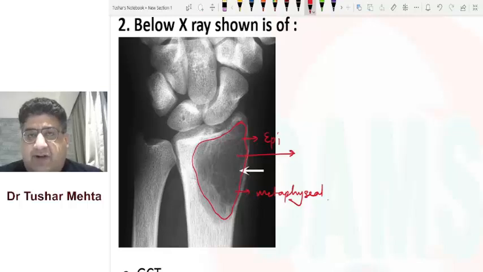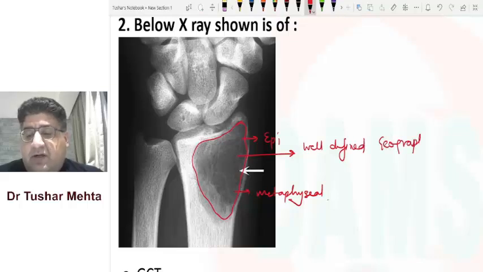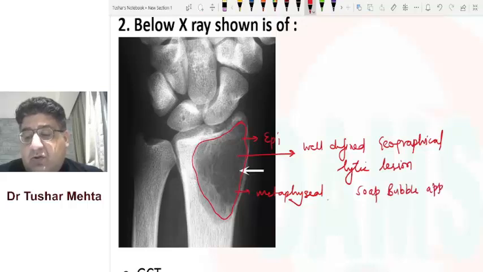Not only that, but one more thing you need to understand is that we have something here which is called soap bubble appearance. Single air-filled sinusoid is what you can see.